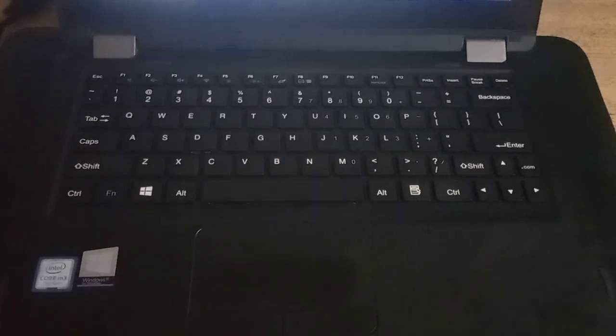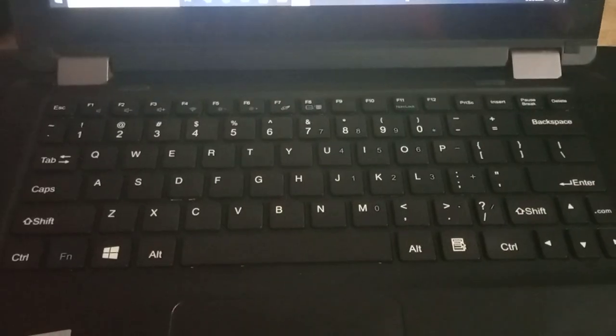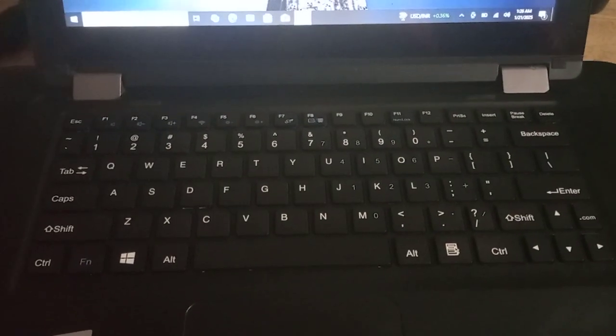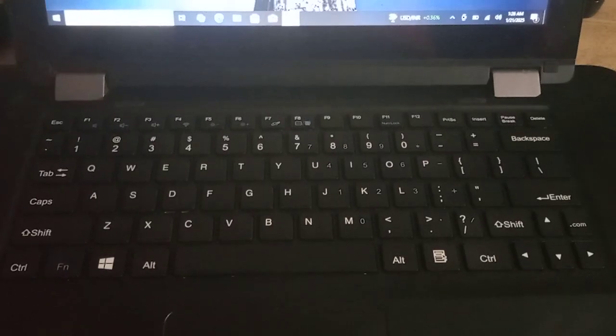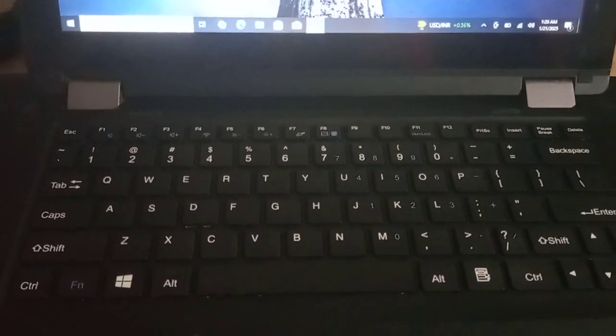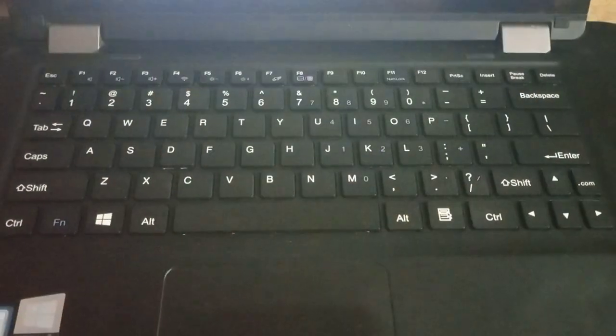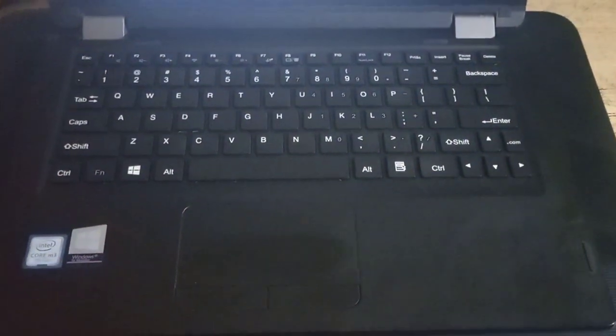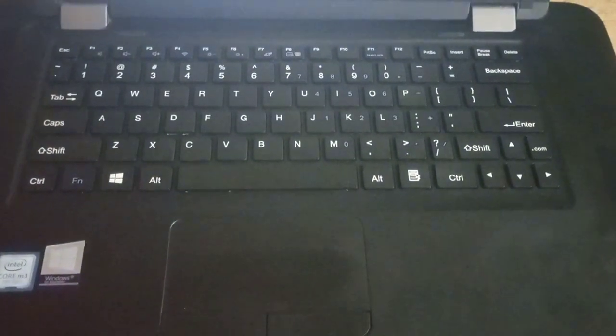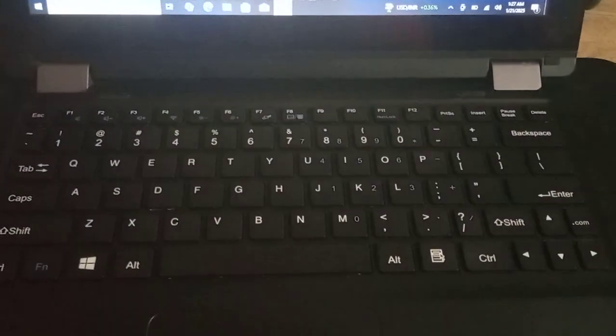The solution for this problem is, the first solution is to replace this keyboard, because we have a laptop here. This is called a Hyundai 11C laptop, but this problem is common. It can happen with any laptop, and the solution is applicable to any keyboard problem with a short key. So the first option is to replace this keyboard, but this keyboard in my laptop costs more than 5,000, so it's costly.